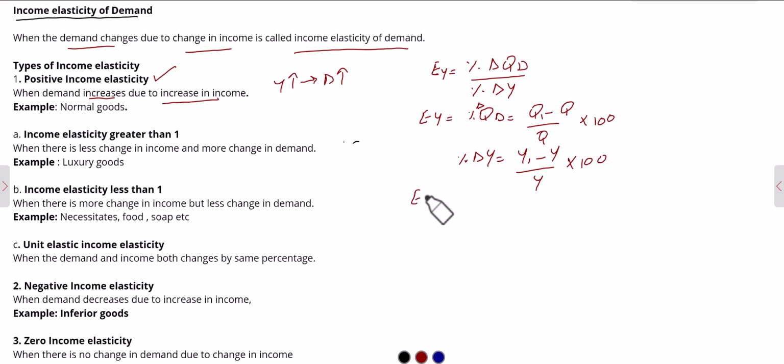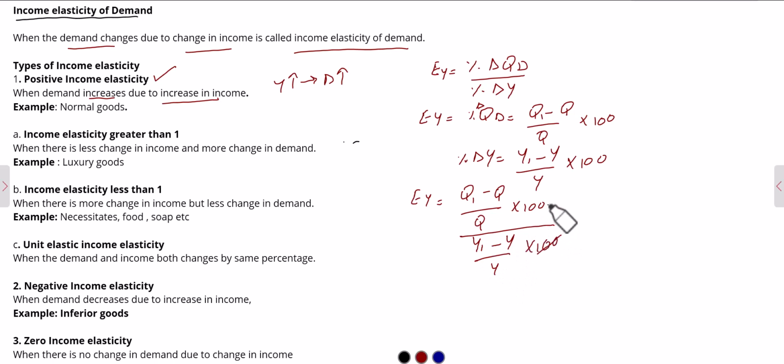Now we are putting all these values in this formula, where percentage change in quantity demanded is equal to Q1 minus Q divided by Q multiplied by 100, and percentage change in income is equal to Y1 minus Y over Y into 100.